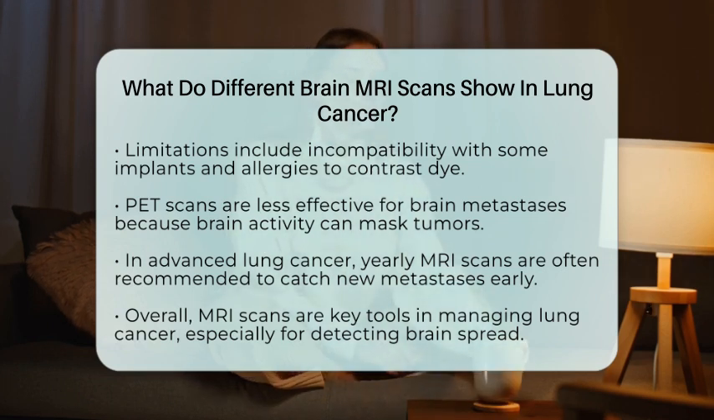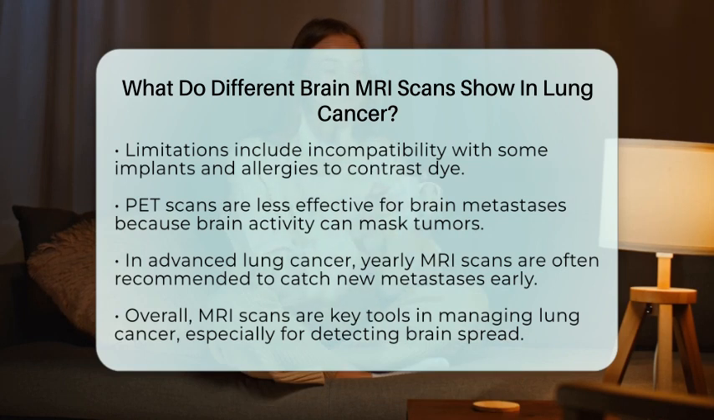In summary, different brain MRI scans, especially contrast-enhanced MRI, are vital in lung cancer care. They help detect and characterize brain metastases, which is key to staging and treatment planning. While routine MRI scans are not always needed for early-stage lung cancer, they are essential in advanced cases to identify brain involvement early and guide effective management. Always remember, if you or someone you know has lung cancer, discussing with healthcare professionals the best imaging approach is the safest way to ensure accurate diagnosis and personalized care.